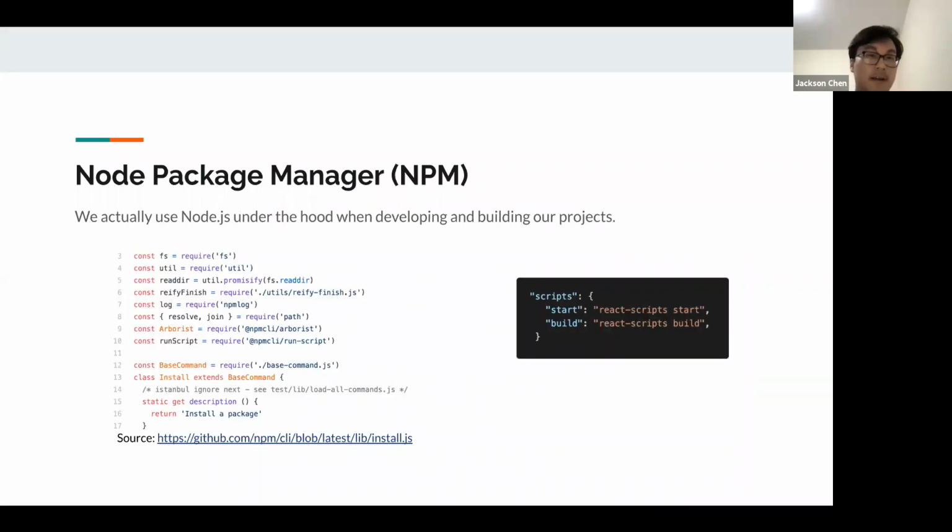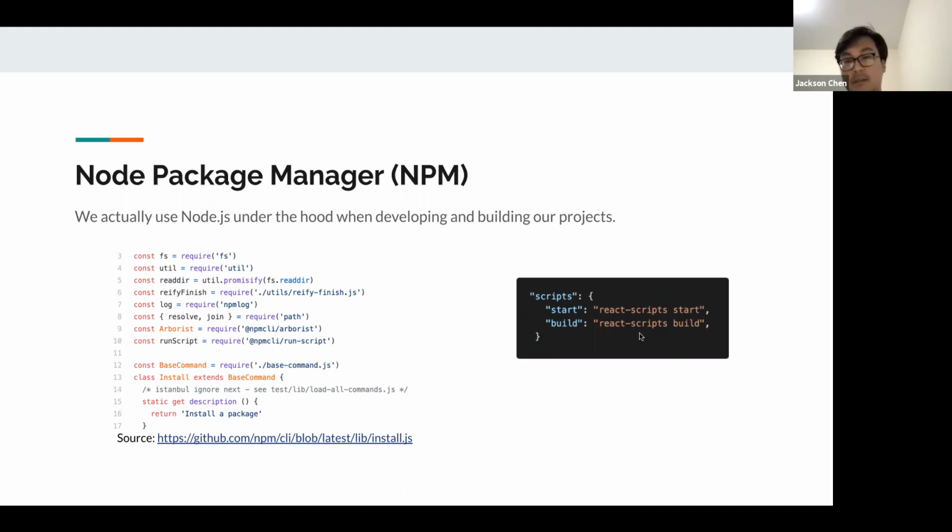Surprisingly, we're actually using Node quite a bit, especially under the hood. Remember, Node is what allows us to read and write files in our system. Anytime you do npm install, you're downloading things, and it actually starts a Node process under the hood that you don't see. This is the source code from npm install, and you'll see that it's requiring FS, which is one of the core modules in Node, and so is util. It uses these to copy from the npm registry on the internet and download into our project.